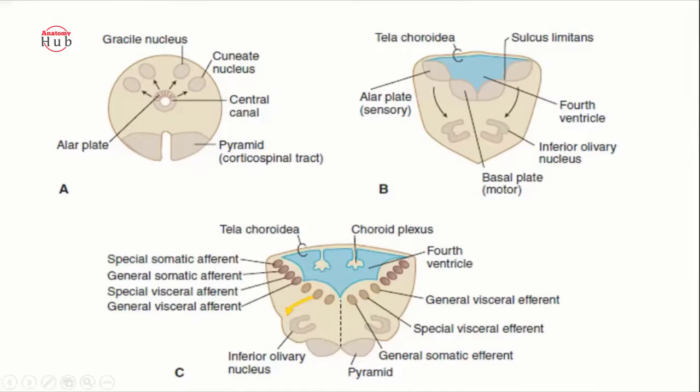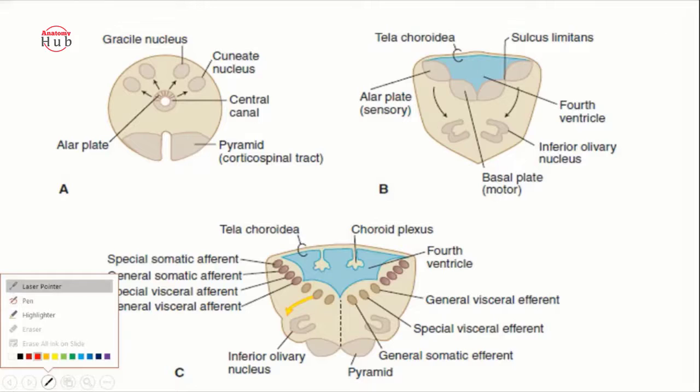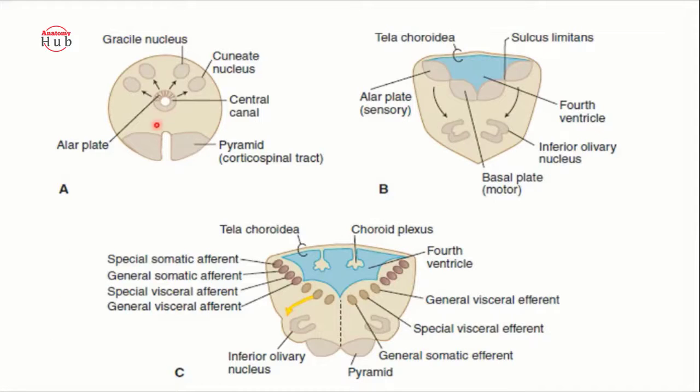This is the closed part, right? So the closed part of the medulla. So you got here the central canal.